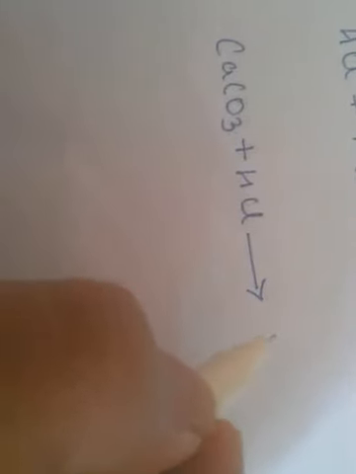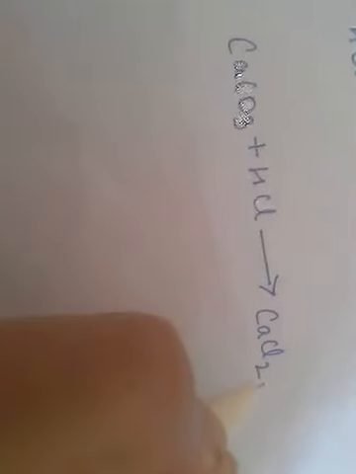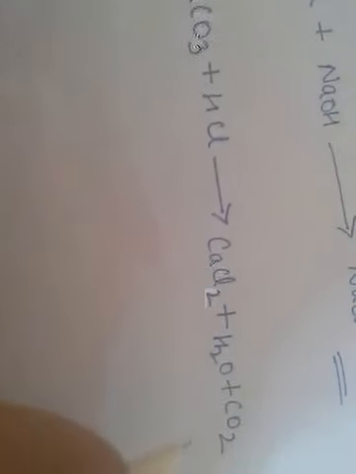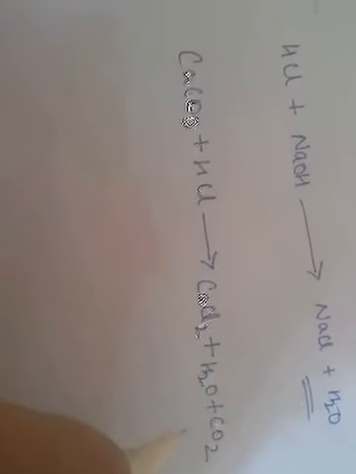Carbon dioxide, water and salt are formed. First we will see the salt: calcium chloride will be the salt. Water and carbon dioxide are the other products formed. These are also very important reactions which you need to know.